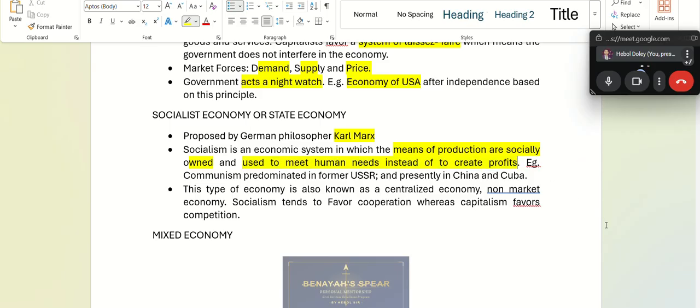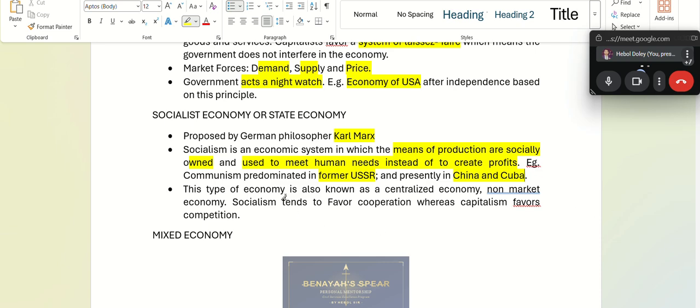The difference between capitalism and socialism is that capitalism always looks for profit most of the time, and in a socialist economy, it is just to meet the needs of humans. For example, this system was there in the former USSR, and currently it is in China and Cuba. However, the Chinese economy is a mix now. We don't say it's directly socialism. Yes, production is controlled by China's government, however we are seeing the rise of a bit of a capitalist flavor inside the Chinese market as well.